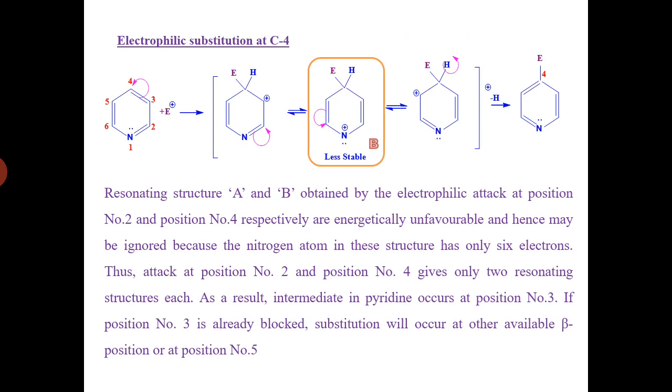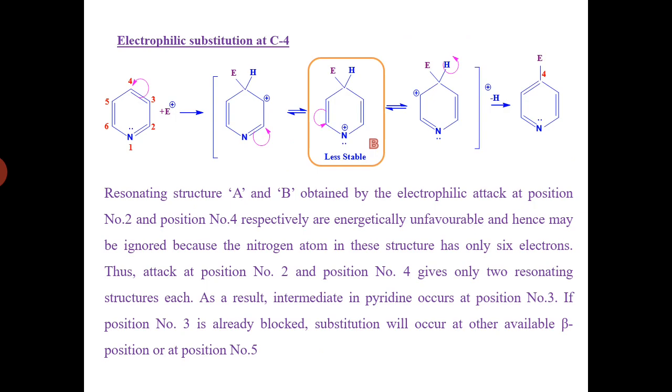To stabilize it, the next carbon's double bond, that bond pair will be abstracted towards carbon number 6, and that becomes negatively charged and the nitrogen positively charged. Between negatively charged carbon 6 and positively charged nitrogen there will be a bond formation, and after removal of a proton, that gives a 4-substituted electrophilic product.